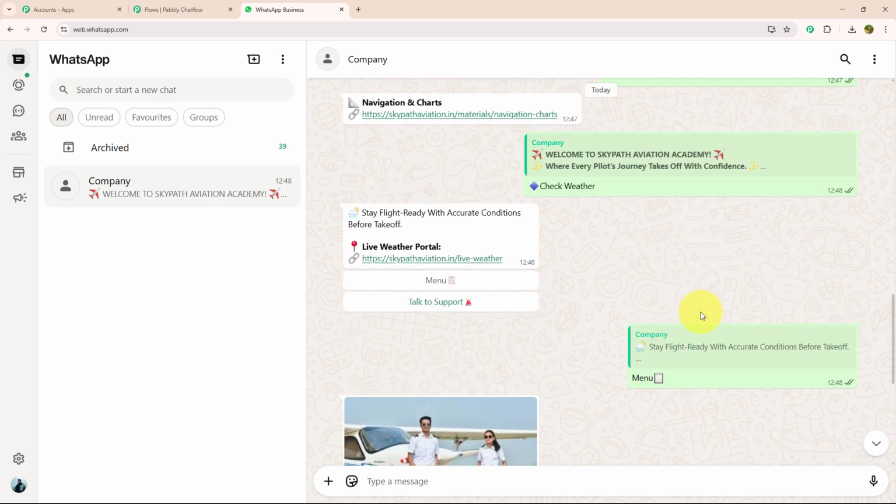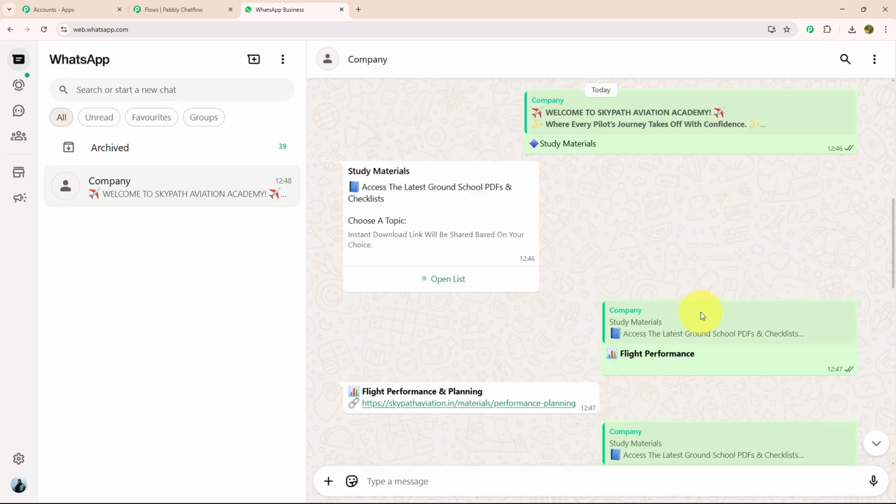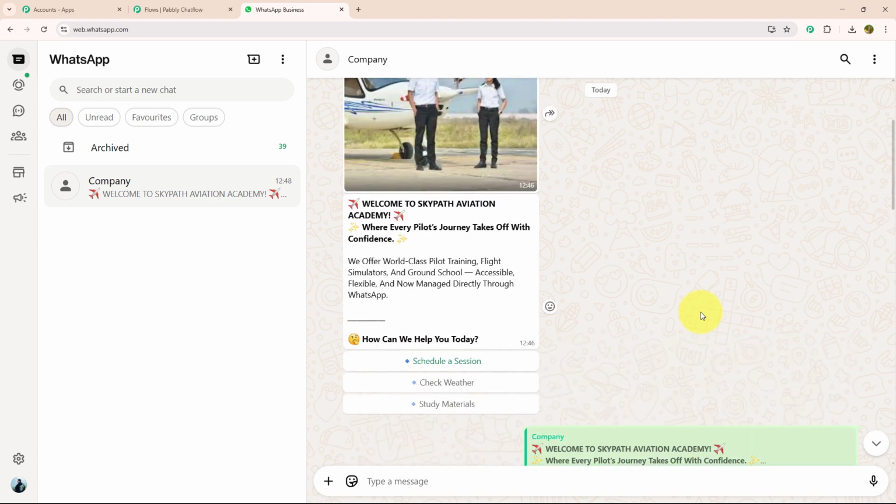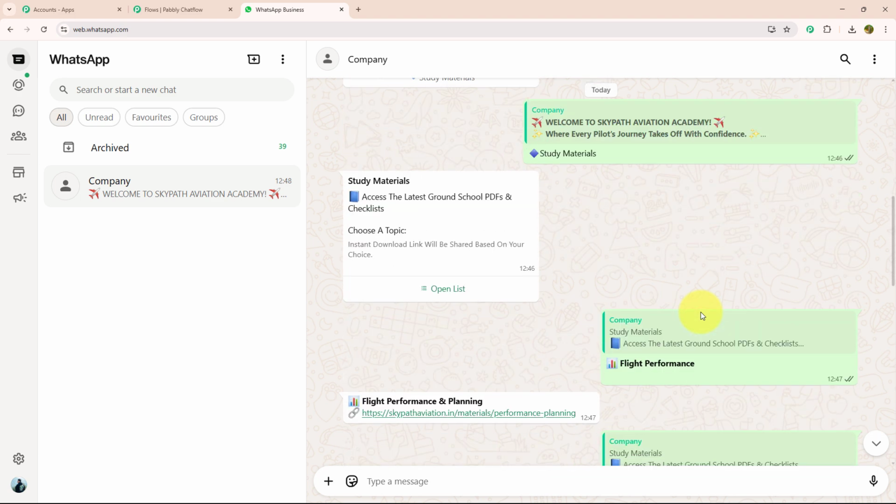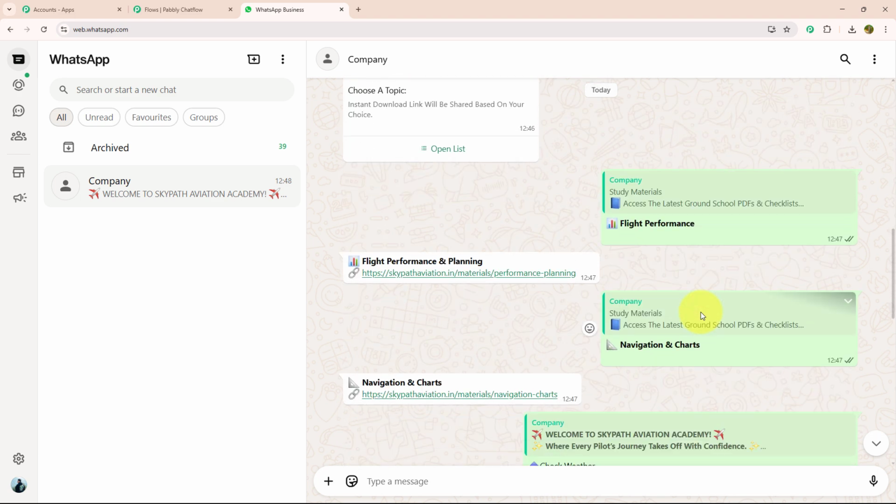So yes, as you can see, this chatbot is replying to me within seconds and made my customer experience so much more fun and better, that too without any manual effort. That's the power of Pabbly Chatflow. If you want to know how to create this chatbot for your own business, then let me guide you further.